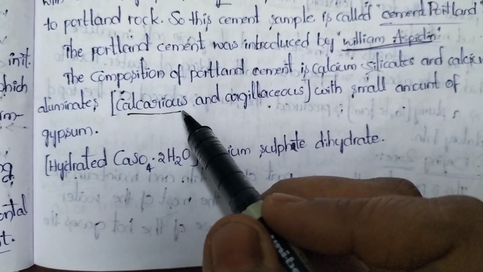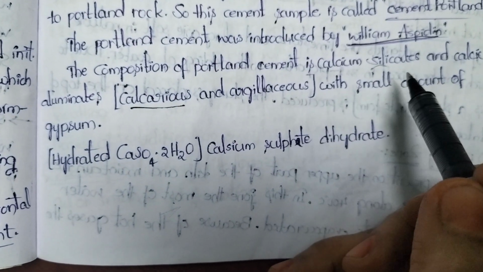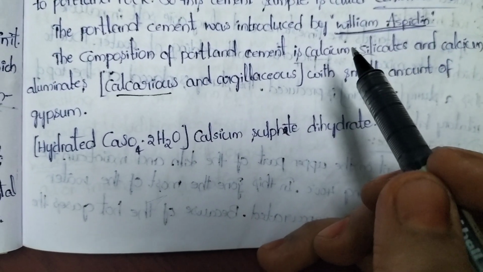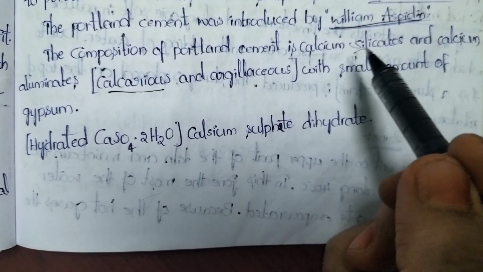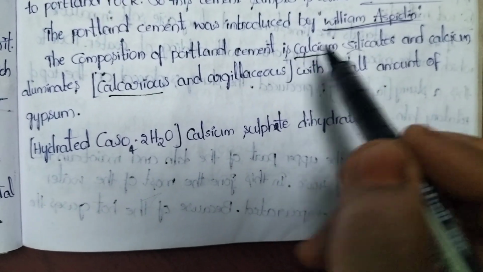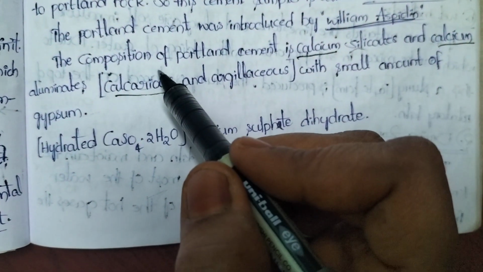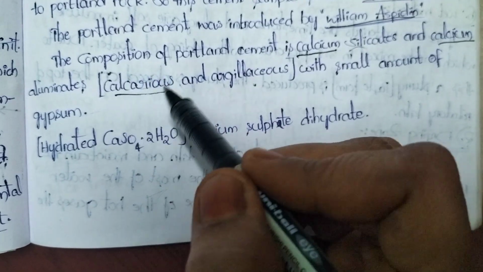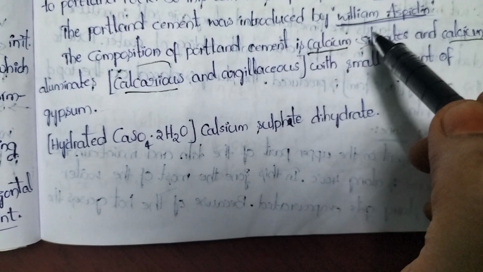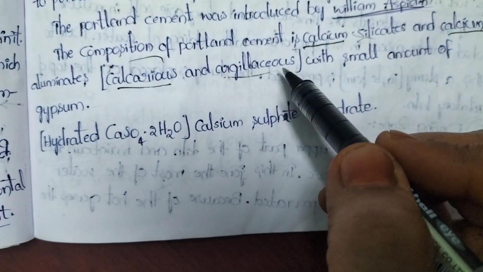Before going to explain calcareous and argillaceous, you should look into the composition of Portland cement. Portland cement is the composition of what? Calcium silicate and calcium aluminate. Whenever we look into calcium silicate and calcium aluminate, calcium is common here. So the substances which are the source of calcium are called calcareous materials. The substances which are the source of silicates and aluminates are called argillaceous materials.